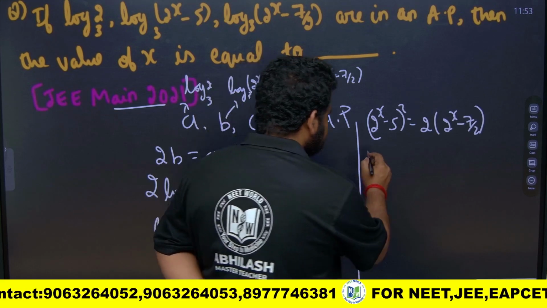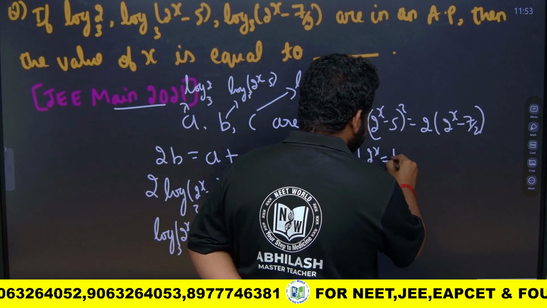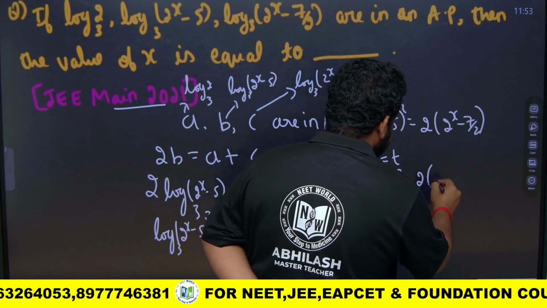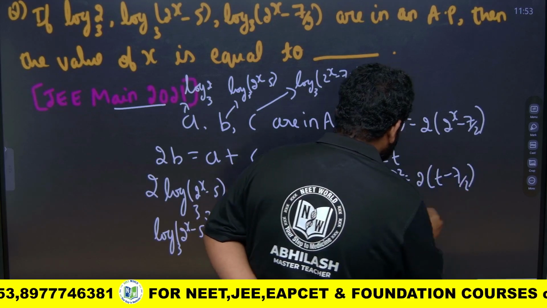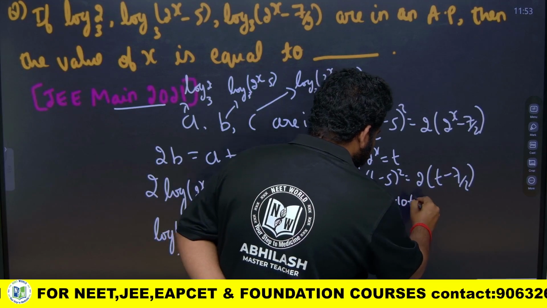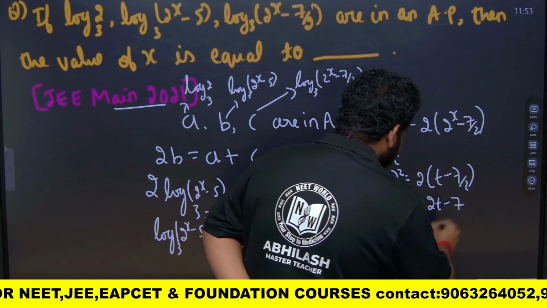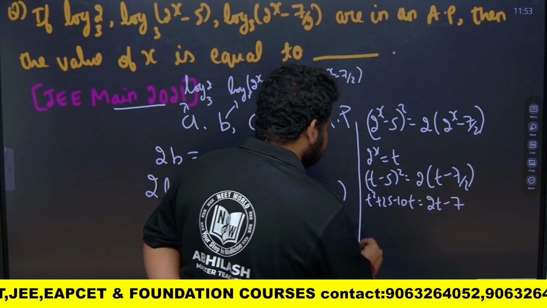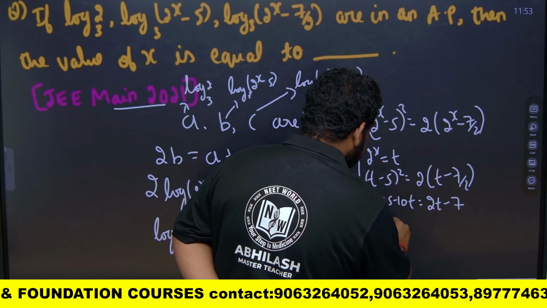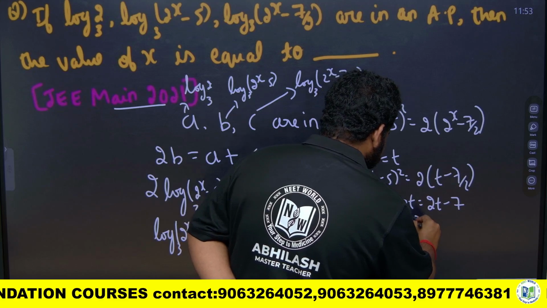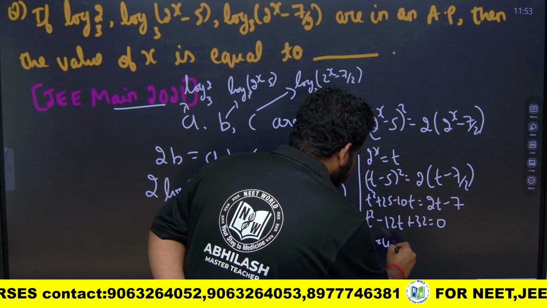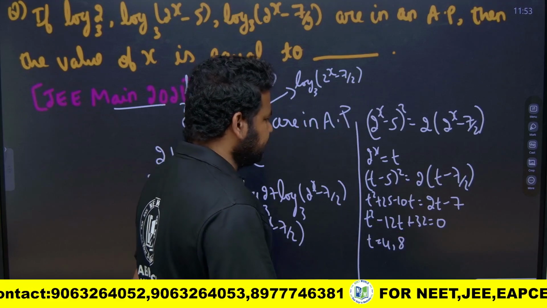Let me take 2 to the power of x equal to t for my convenience. So this will become t minus 5 whole squared is equal to 2 into t minus 7 by 2. So t squared plus 25 minus 10t is equal to 2t minus 7. I will get a quadratic equation: t squared minus 12t plus 32 is equal to 0. We will get the factors as t equal to 4 and t equal to 8.